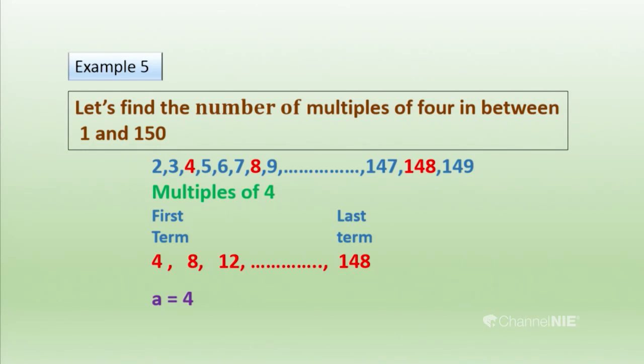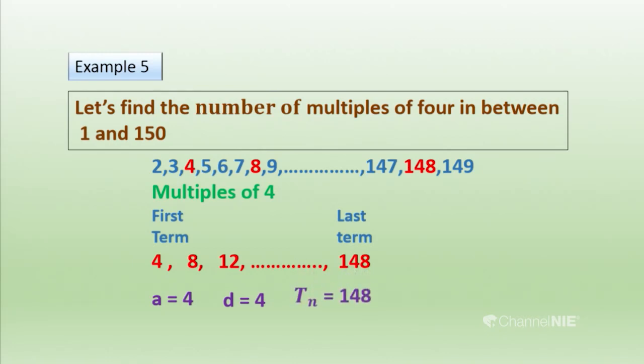You should identify that. The first term was given, that is 4, and we can find the common difference. Now, you know the way of finding the common difference: we subtract the first term from the second term. Then we get the common difference, that is 4, of this progression.